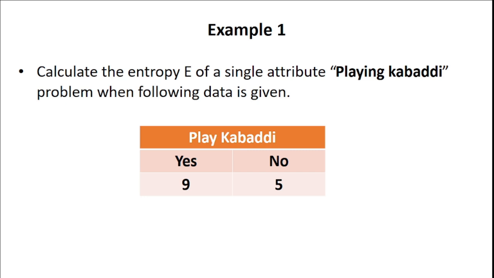And here is the task for you. For this particular case study, the number of people who played kabaddi today is 9 and the number who didn't play kabaddi is 5. So I want you to calculate the entropy and give your answer in the comment box.